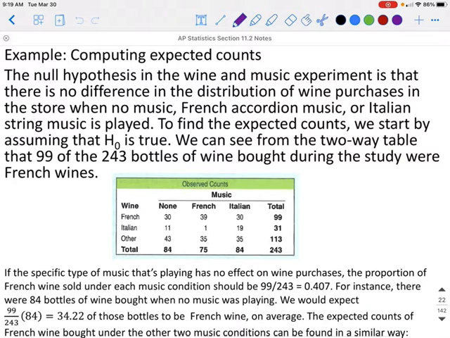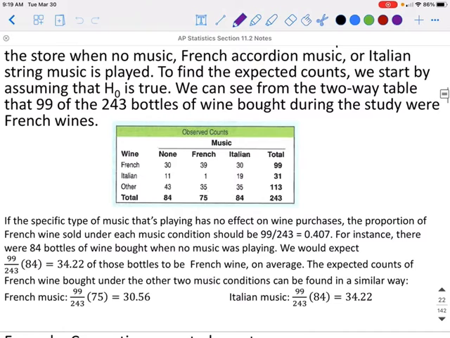So the null hypothesis in the wine and music experiment is that there is no difference in the distribution of wine purchases in the store when no music, French accordion music, or Italian string music is played. To find the expected counts, we start by assuming that the null hypothesis is true. We can see from the two-way table that 99 of the 243 bottles of wine bought during the study were French wine.